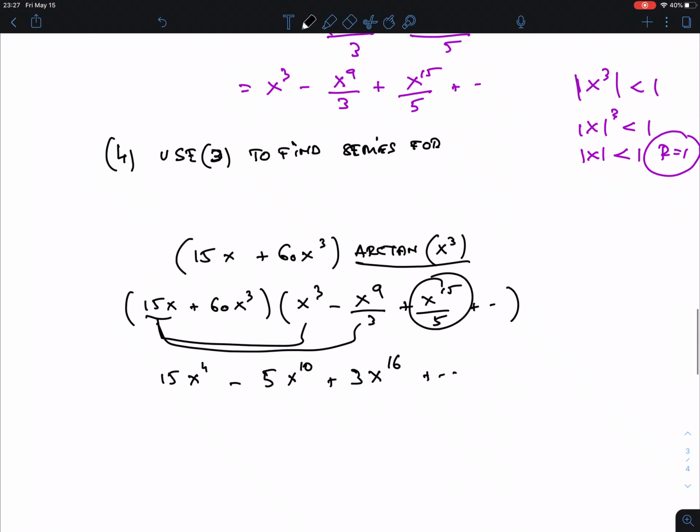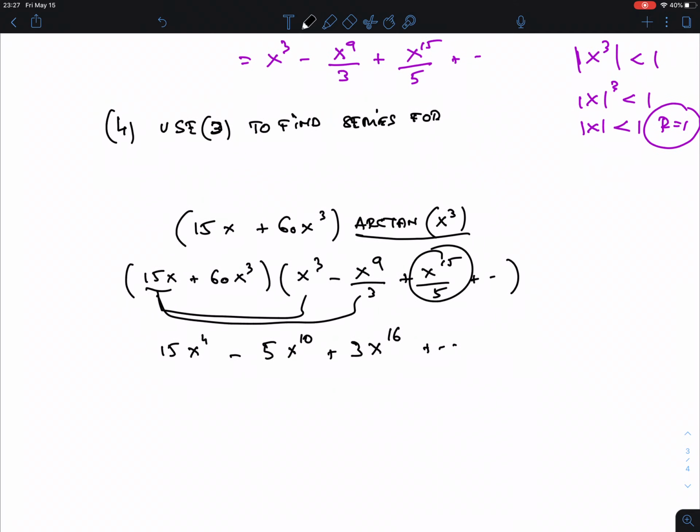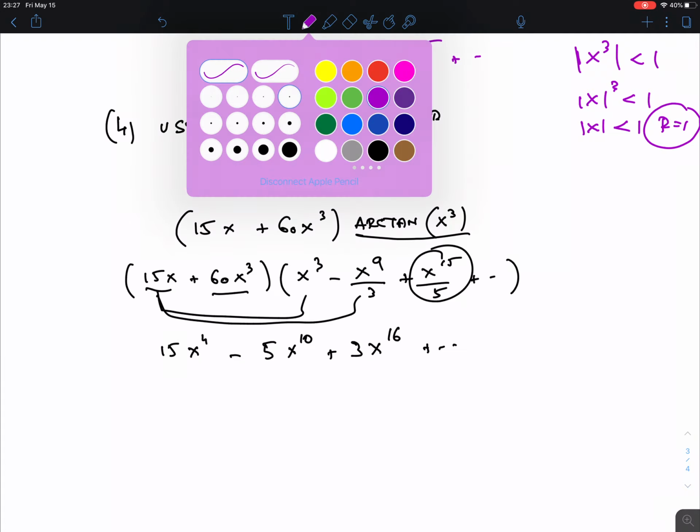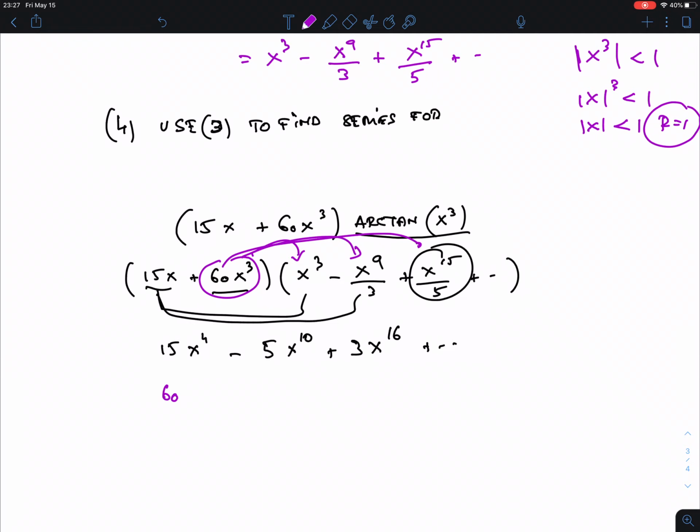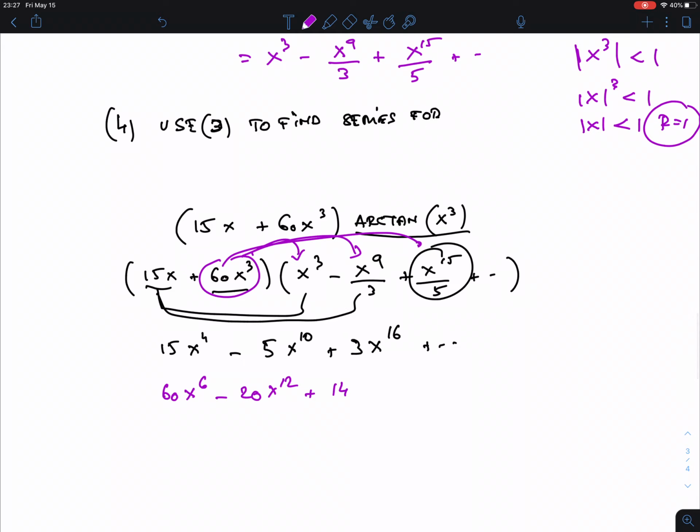Plus dot dot dot. Now, let's make two series of this. Now you're going to take this one and put it underneath here, because you're going to add this also here. So, sorry, I'll do this in a different color. Let's take this one and multiply that. So we're going to distribute this now. Okay? But I'm going to write it here. So that is 60x to the 6th minus 60 divided by 3 is 20x to the 12th. And then 16 divided by 4 is 4x to the 18th plus dot dot dot.